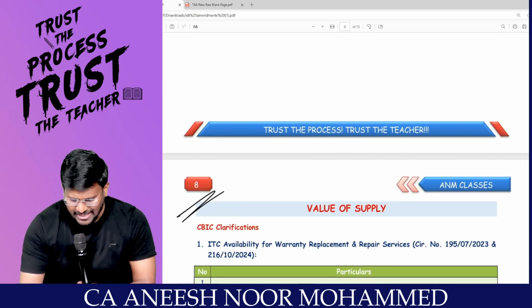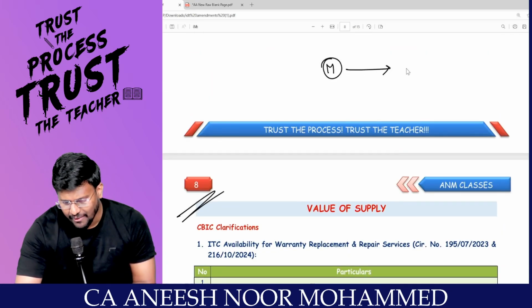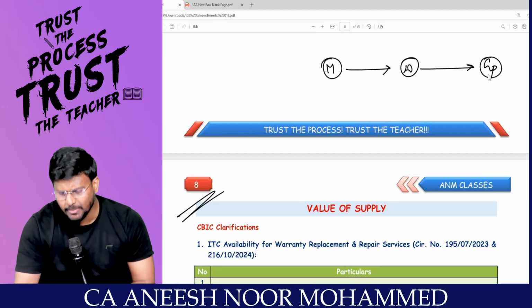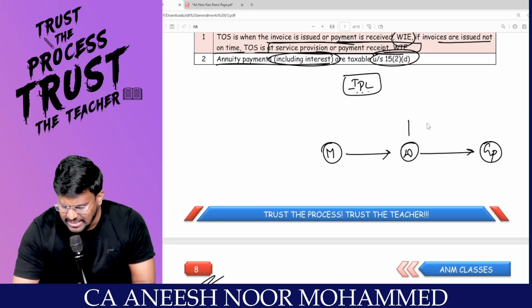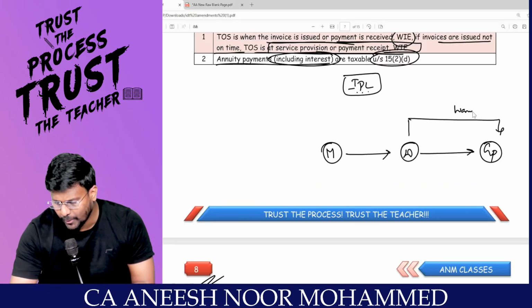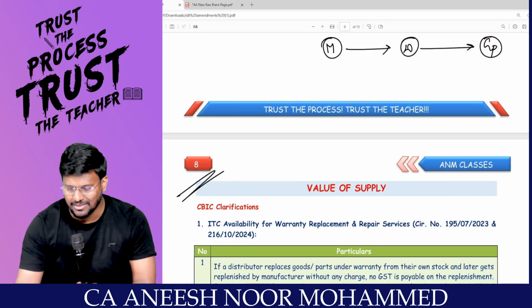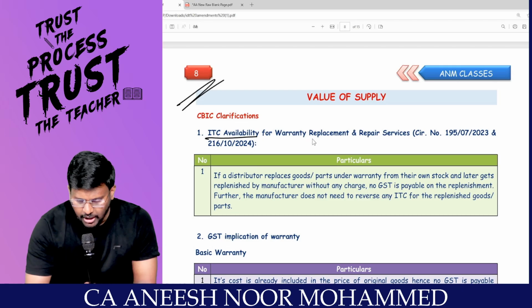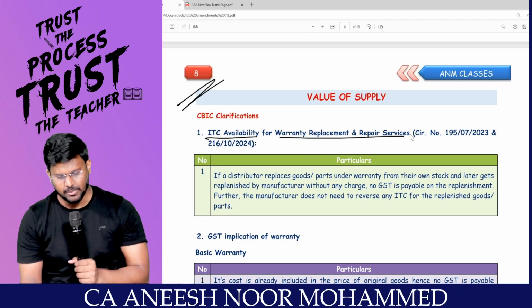Value of supply is saying that I am a manufacturer, I have a dealer for selling the manufactured goods, and the general public is buying the goods. Sir, when the dealer is selling the goods to the general public, we will provide warranty. What is the taxability of the warranty is the question. ITC availability for warranty replacement and repair services, my dear lovable students.